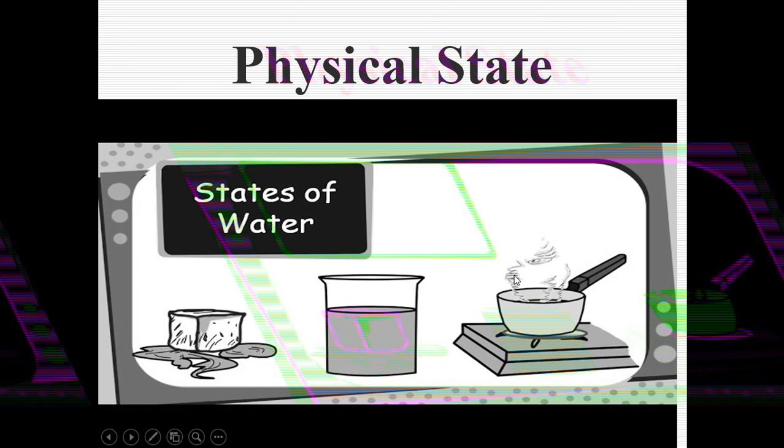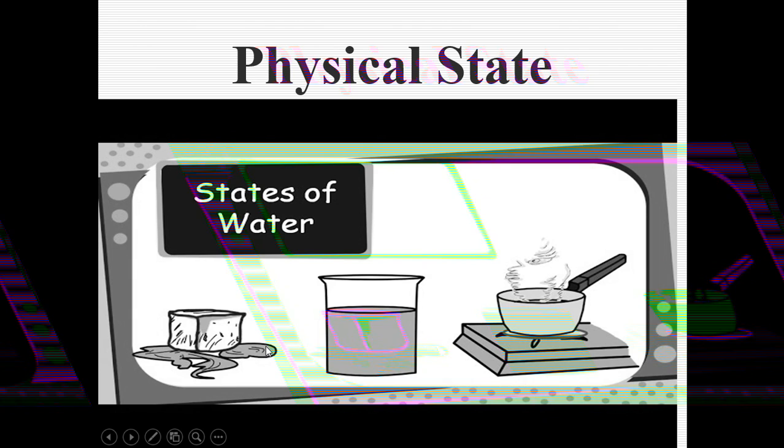The steam which you observe after boiling water is in the form of gaseous state. And when you freeze water, you get ice cube. That ice cube is in the form of solid state.